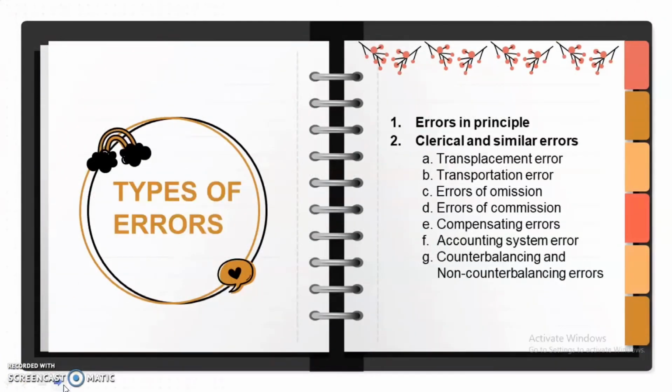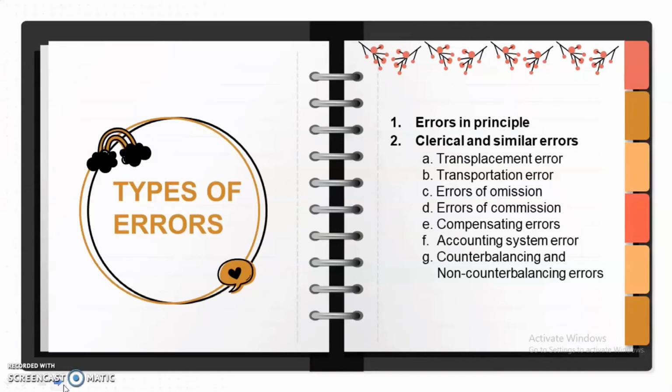Types of errors. Una na dyan yung errors in principle. This arises from lack of knowledge of accounting standards or procedures. Dito, kapag wala kang alam with regards to the procedures or the standards, ibig sabihin, you are having errors in principle. The second one is the clerical and similar errors. Ito naman yung mga mathematical mistakes, oversight, at misinterpretation of facts.